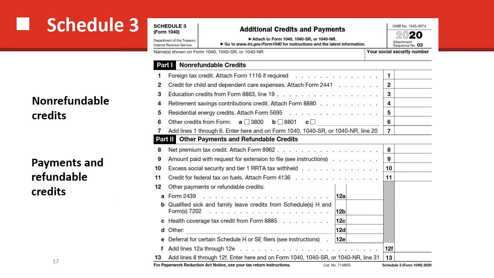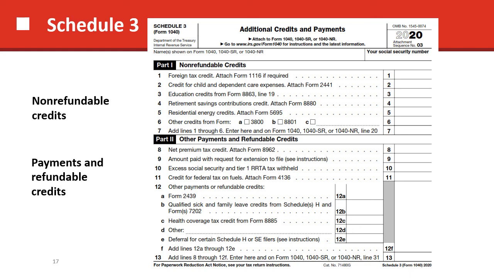Schedule 3, additional credits and payments. Here we have non-refundable credits such as the foreign tax credit, credit for child and dependent care expenses, educational credits on Form 8863, and retirement savers contributions. All of these we have quite a bit of exposure to. We also see residential energy credits, especially over the last couple of years. People have been applying for those quite a bit lately.